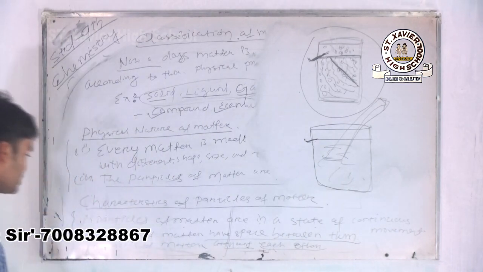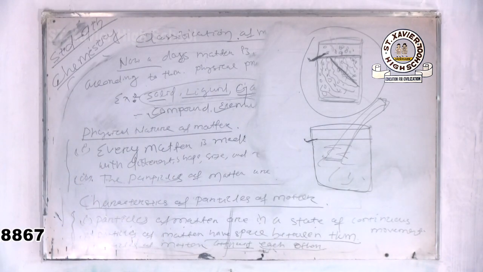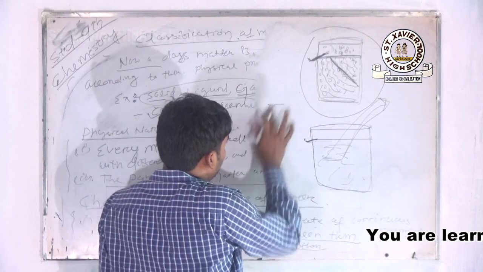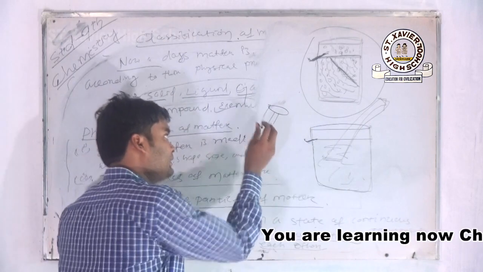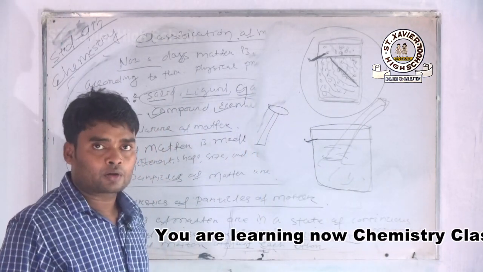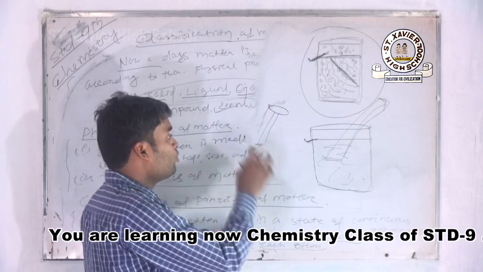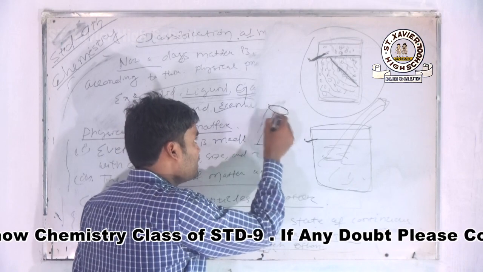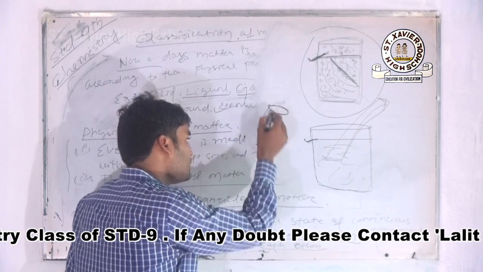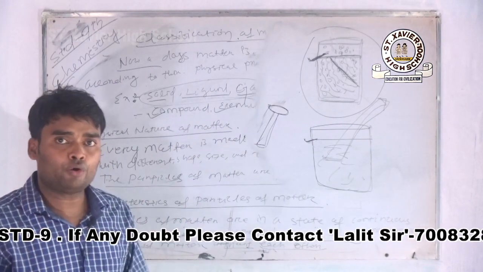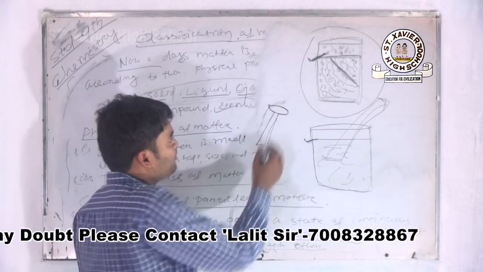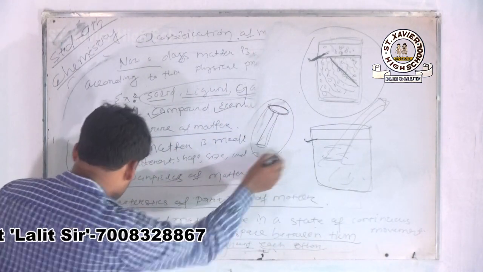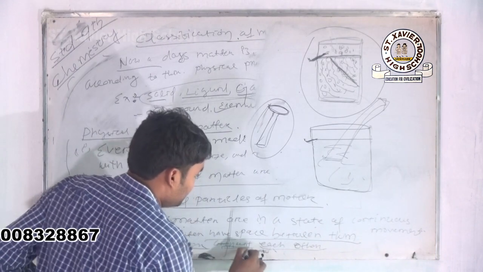Okay. Next, third is that particles of matter attract each other. In this case, we take an iron nail and strike it, hammer it with a hammer. So what do you notice in this case? There is no break of the iron nail. That means the particles of matter inside the iron nail attract each other with a very strong intermolecular force of attraction. So in this case, we conclude that the particles of matter attract each other.